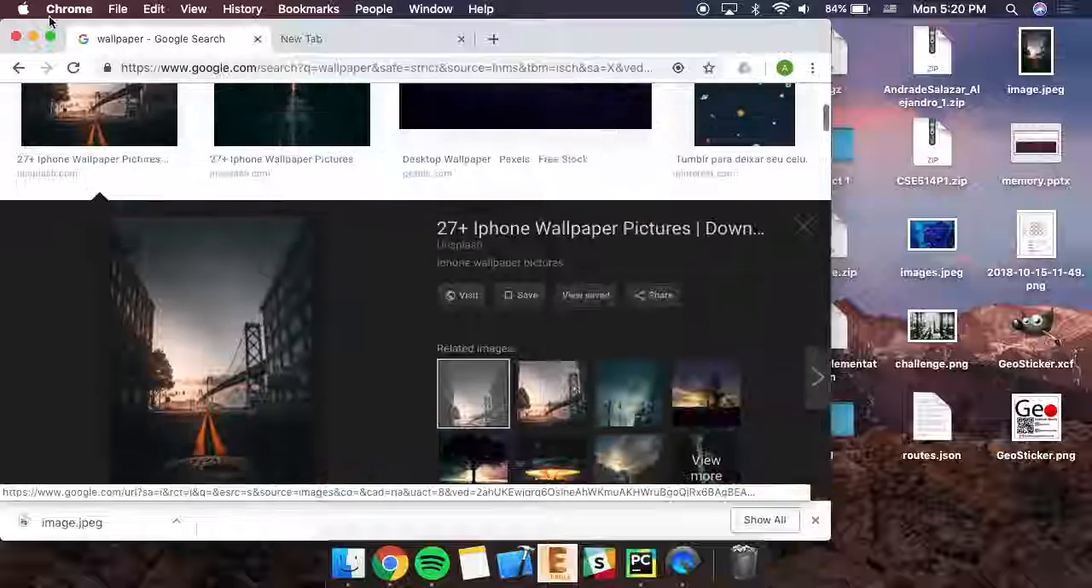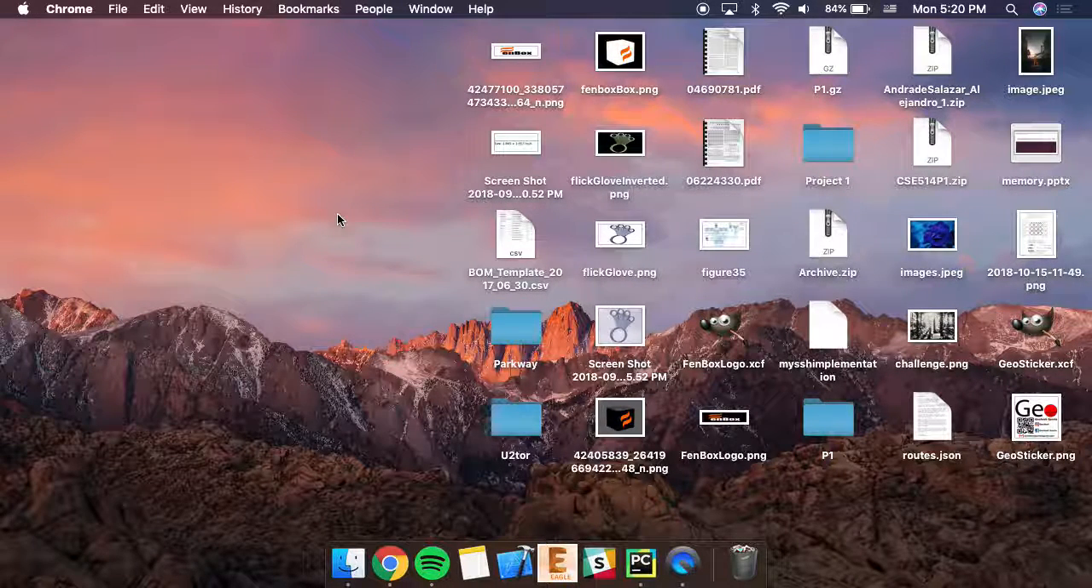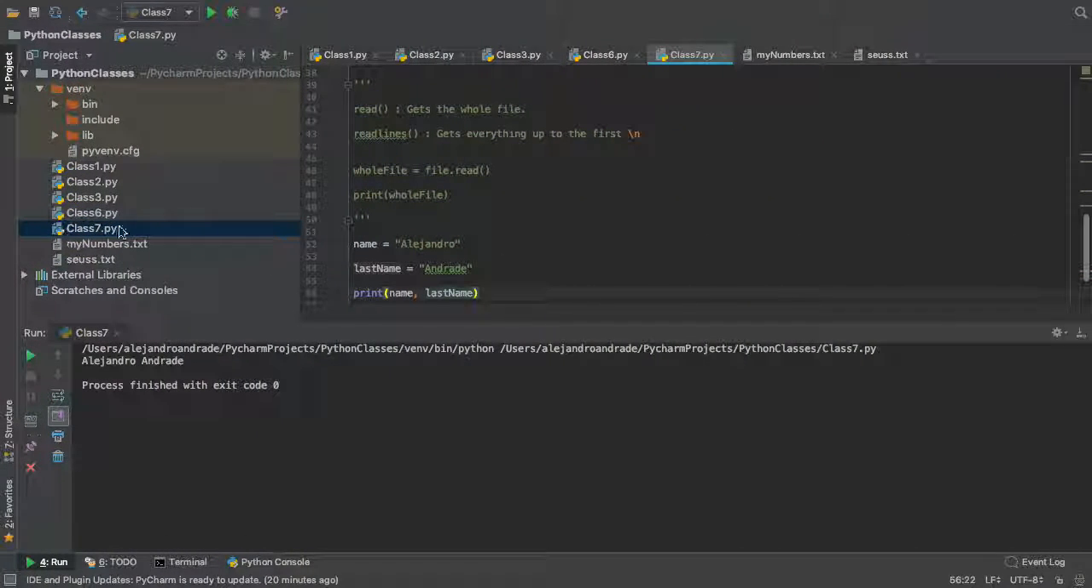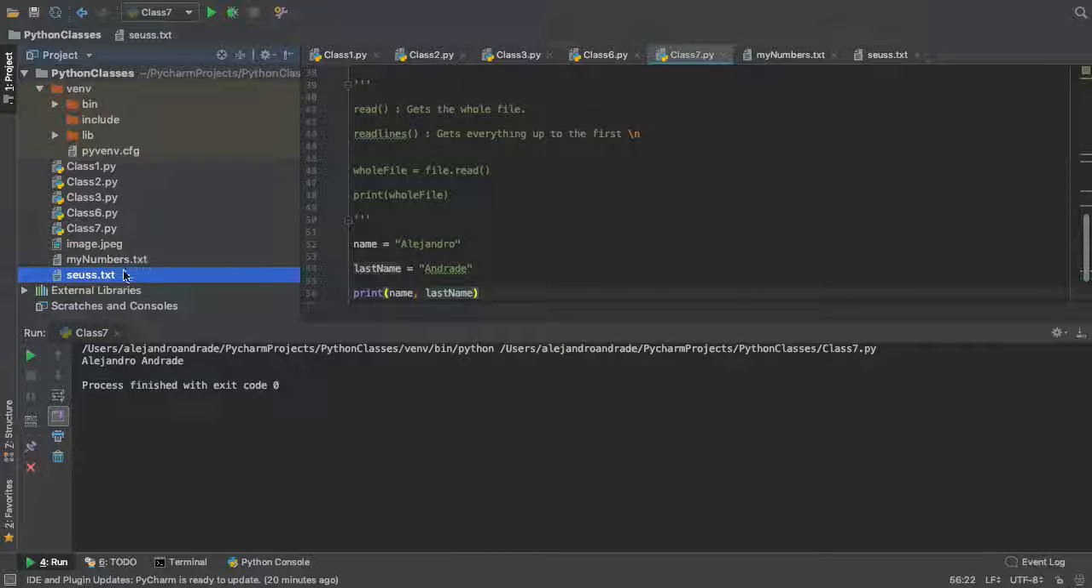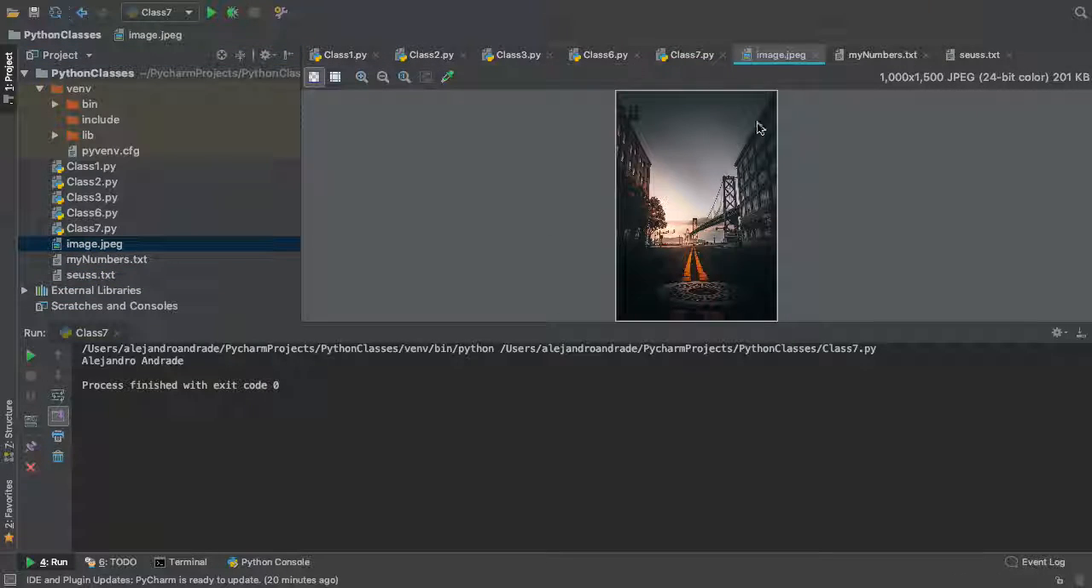So I'm just gonna zoom in real quick. Oh, there's a plug right there. Maybe you wanna go there. So I'm gonna do Control C, come back here, and then I'm gonna do Control V, image.jpg, boom. So this is the image, right? We can open it in PyCharm and it's gonna look like that.